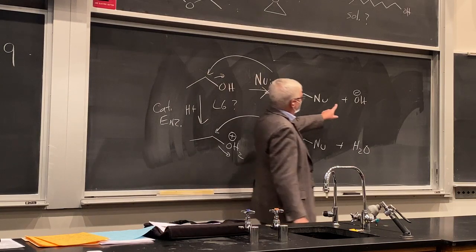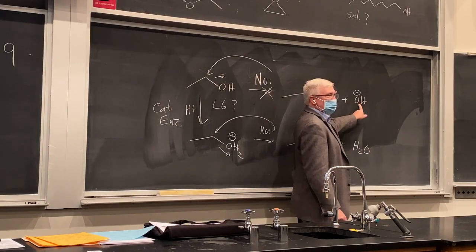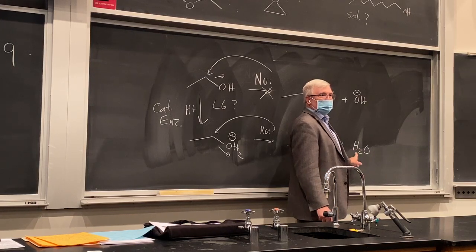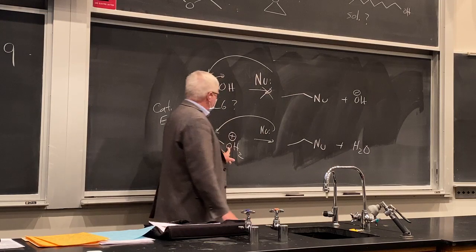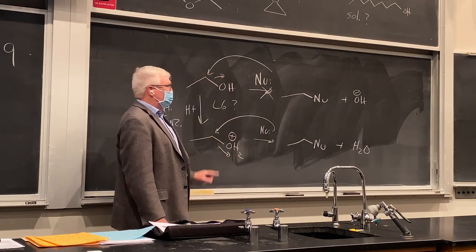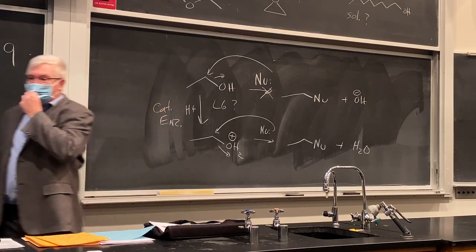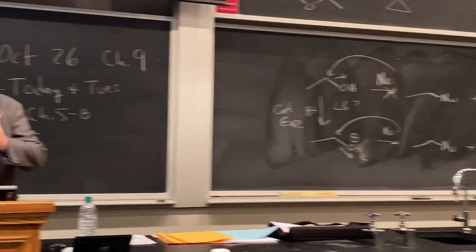It comes down to how good of a leaving group this is. This is a terrible leaving group, right? Because it's too basic. This one's fine because this generates this non-acidic thing once it's protonated here. So the hydronium ion, we'll see, is a real key here in this chapter. Let's look at the outline. Let's get to what you actually need to know.